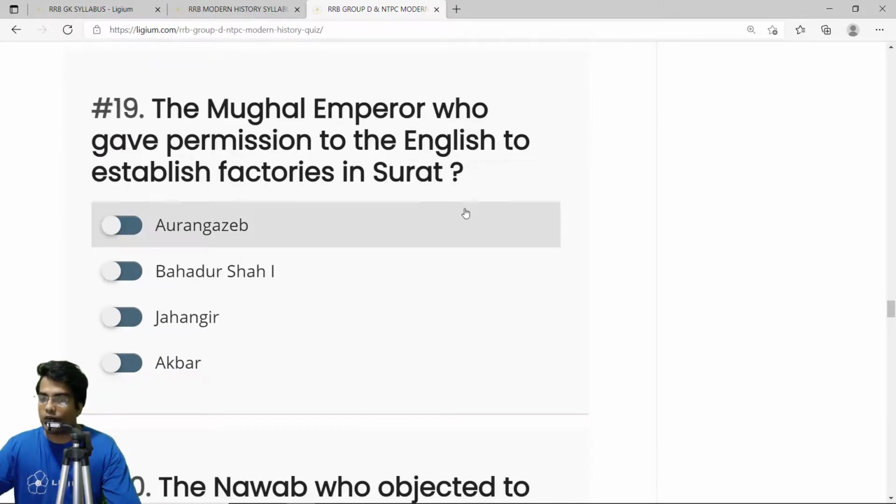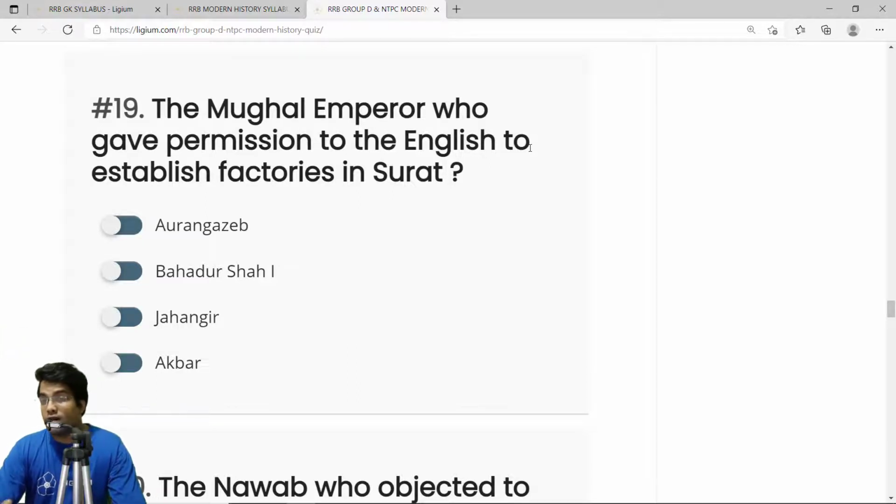The Mughal emperor who gave permission to the English to establish factories in Surat was Jahangir. Jahangir was the one who gave permission to the English emissary to establish factories in parts of Surat. Even though the English emissary came with the idea that he would be able to establish factories all over India, he didn't get the permission because of the Portuguese. The Portuguese asked the Mughal emperor not to give permission to the Englishmen, saying they are not good people. That is why they never got the permission.